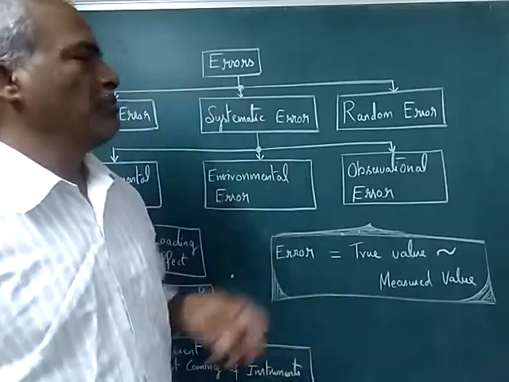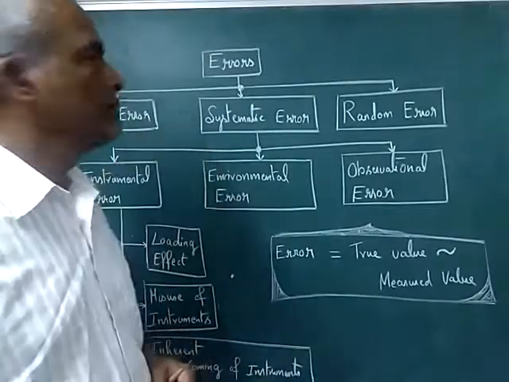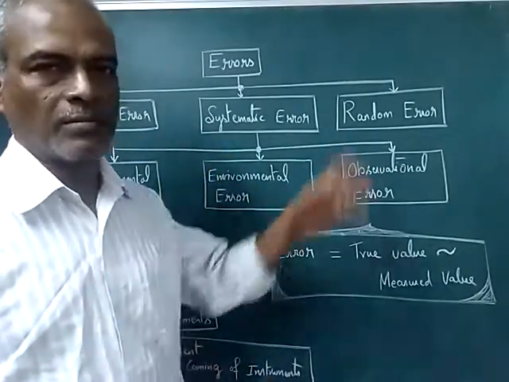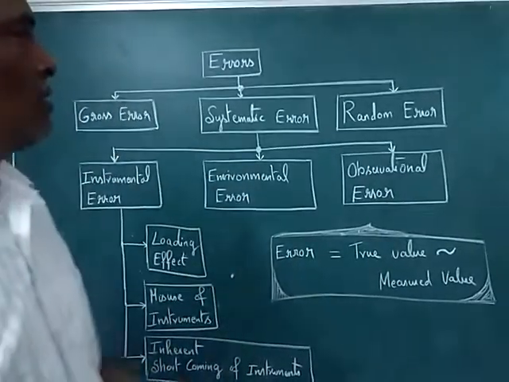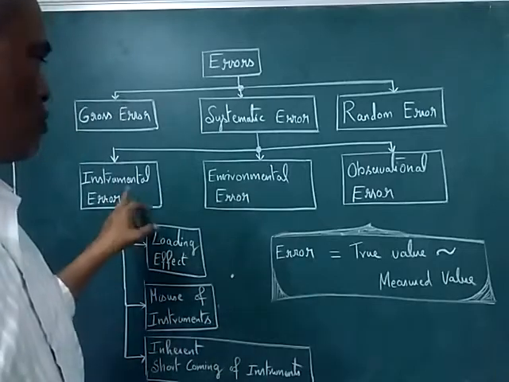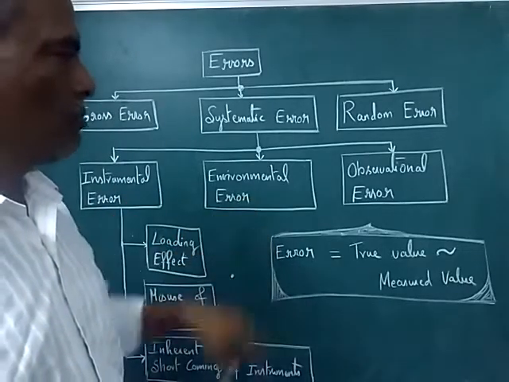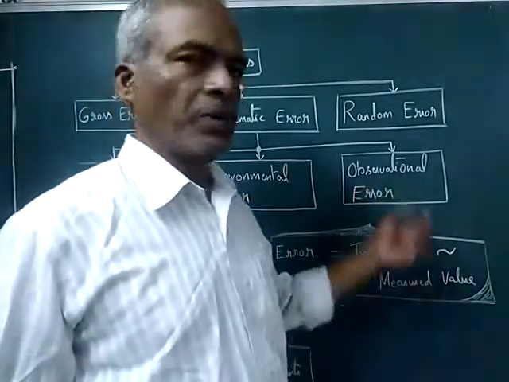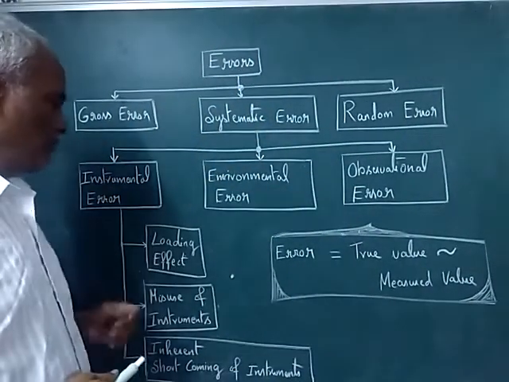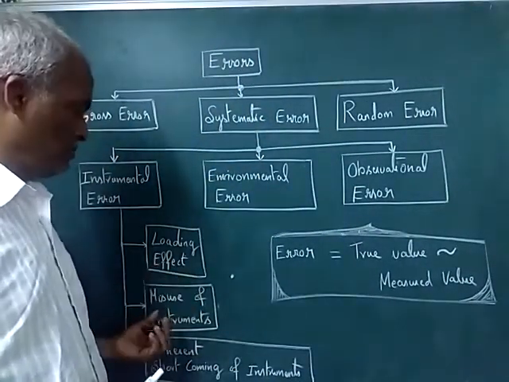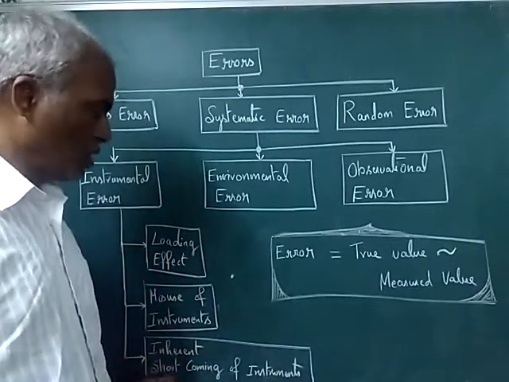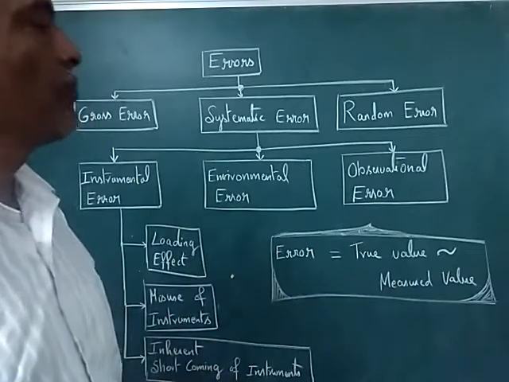So the errors can be broadly classified as gross error, systematic error and random error. In systematic error we have instrumental error, environmental error, observational error. In instrumental error, we have loading effect, misuse of instruments, inherent shortcoming of instruments.